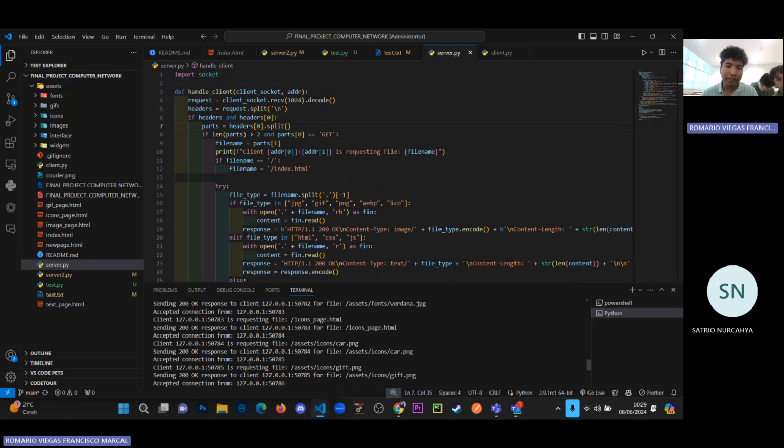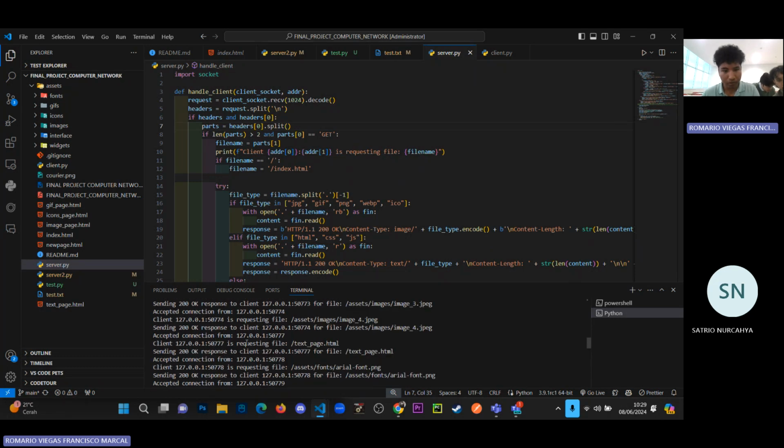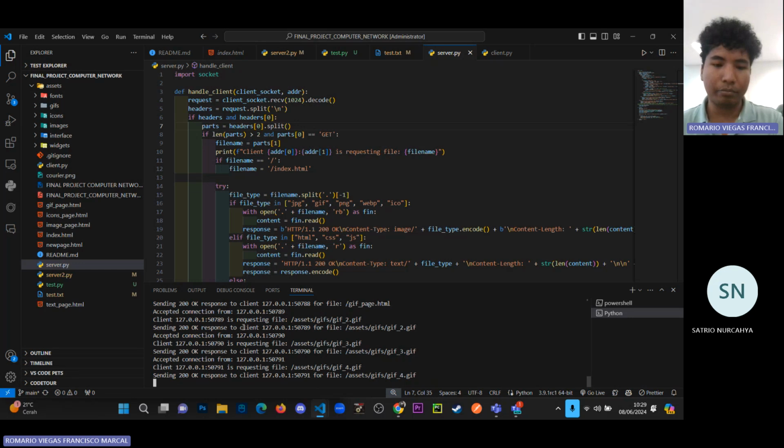So here we got the status code of 200, which means okay and successful. That means the connection between client and server was successful. The client sent the request and the server sent the response back to the client. It was successful. That's all about the browser testing.